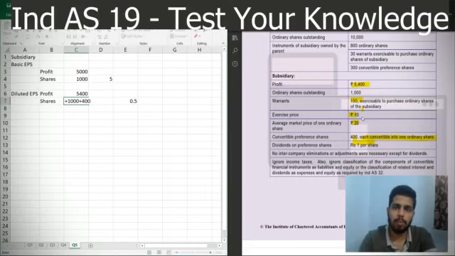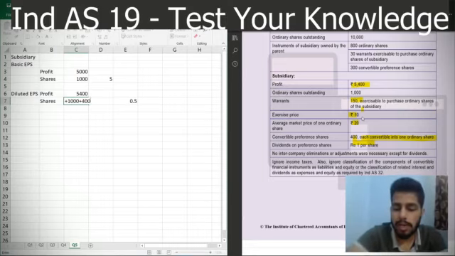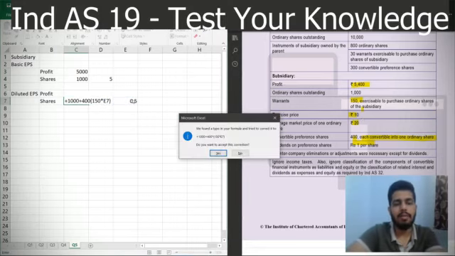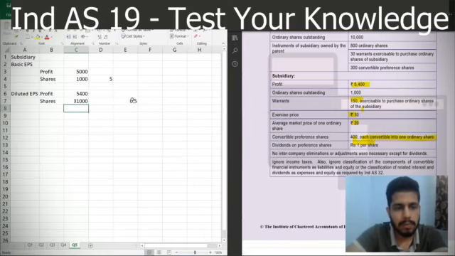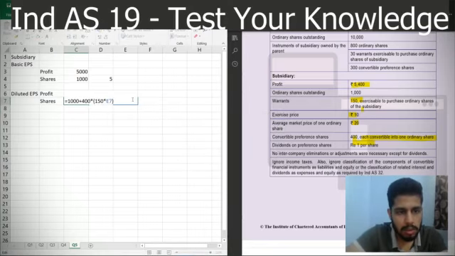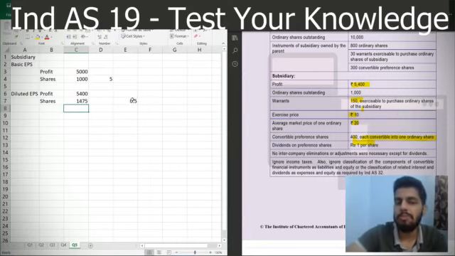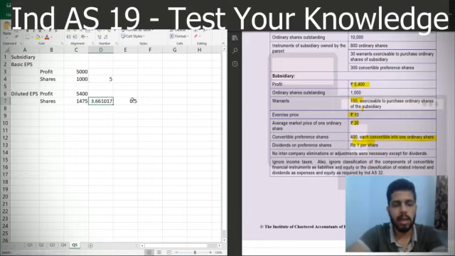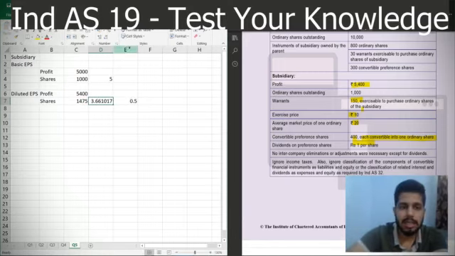They are gaining 10 rupees for every 20 rupees ordinary share. That means we are issuing one share for every 2 warrants. So we'll have warrants, 150 warrants into 0.5, that is the conversion rate. So we'll have outstanding shares, just a second. Okay, this has been well done. We'll have outstanding shares of 1475. So we'll use the same formula to calculate our diluted EPS. So our diluted EPS turns out to be 3.66. So this was for our subsidiary.